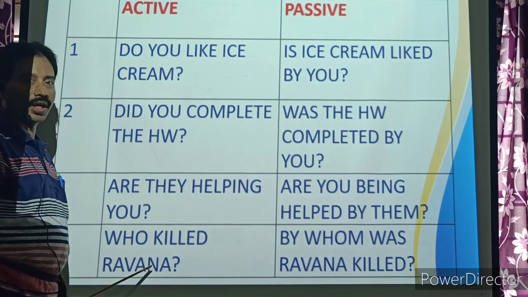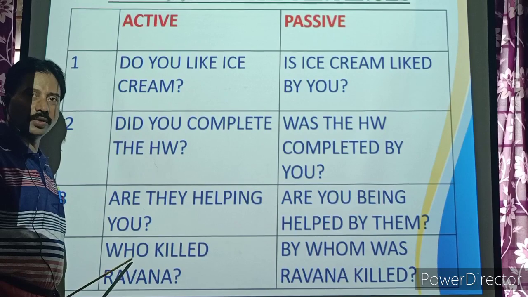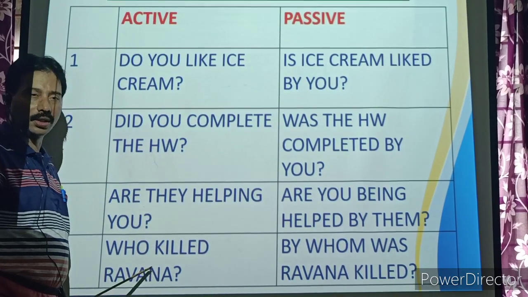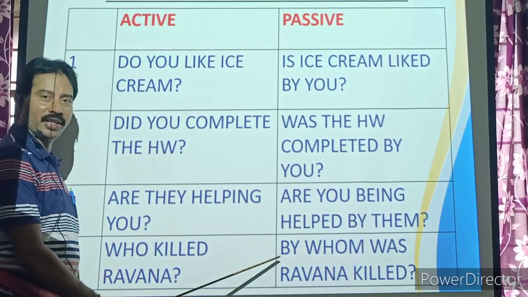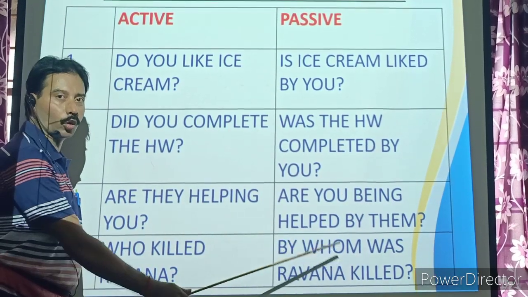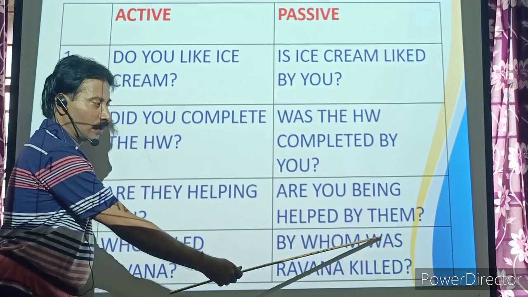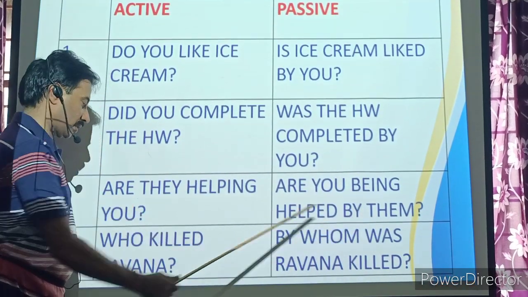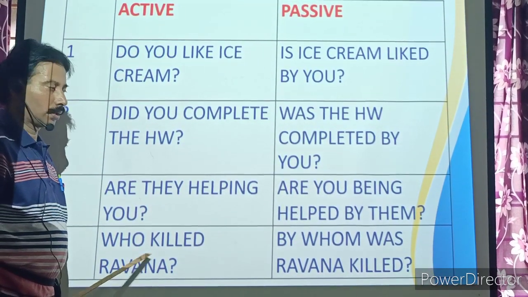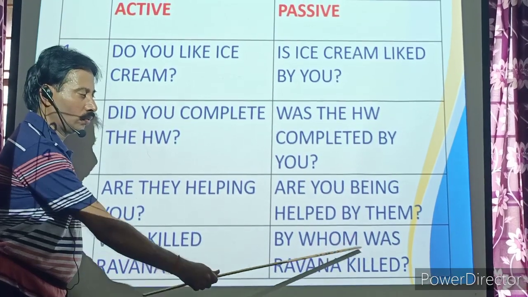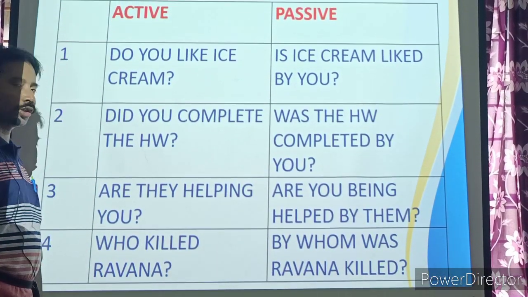Who killed Ravana? It is beginning with WH word. Whenever who is there, immediately you should start with by whom. By whom, since it is past tense, take the helping verb was. By whom was Ravana killed? Take a screenshot of this.